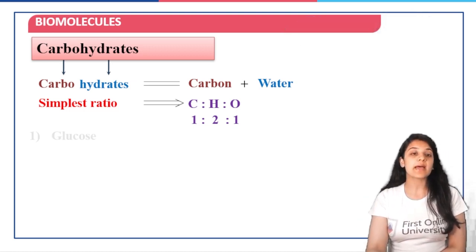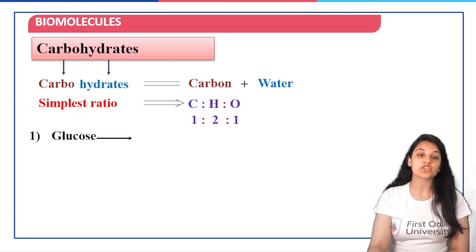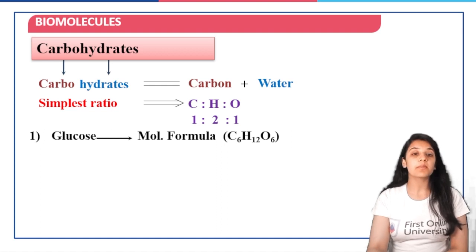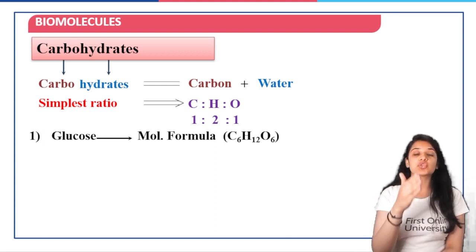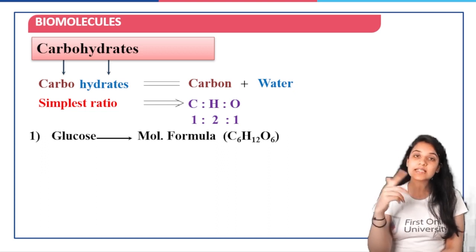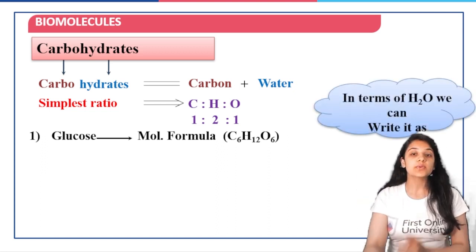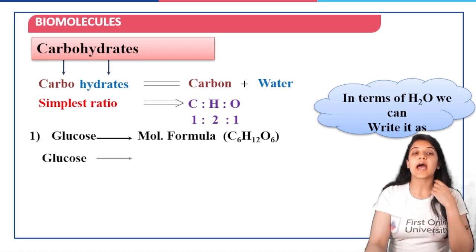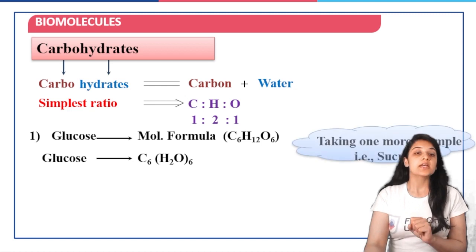Now, taking some examples of carbohydrates, if I talk of glucose, glucose is C6H12O6. The molecular formula, as you can see, you will have 6 ratio 12 ratio 6, and if you cancel it with 6, you will have it to be equal to 1 ratio 2 ratio 1. So, in terms of water, we can write glucose as C6(H2O)6, right?